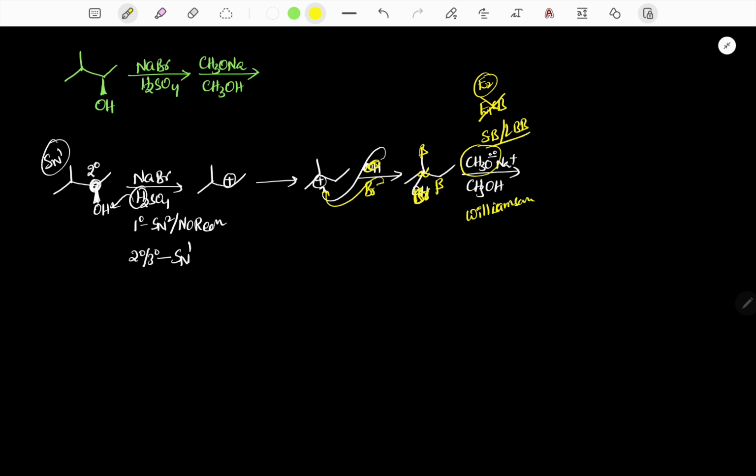In the Williamson reaction, because of the strong basic nature, we expect SN2 and E2, and we know that one of the reactants is tertiary, therefore E2 is major. So the SN2 product looks like this. Next, E2 type elimination.